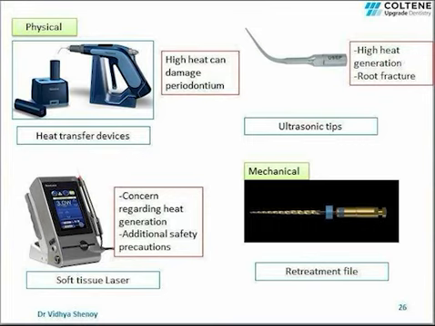Nowadays, a newer mechanical technique, that is the use of retreatment files, is done for Gutta-Percha removal and it is found to be highly efficient and time saving. One such example is HyFlex REMOVER from Coltene. I will discuss this in the further slides.